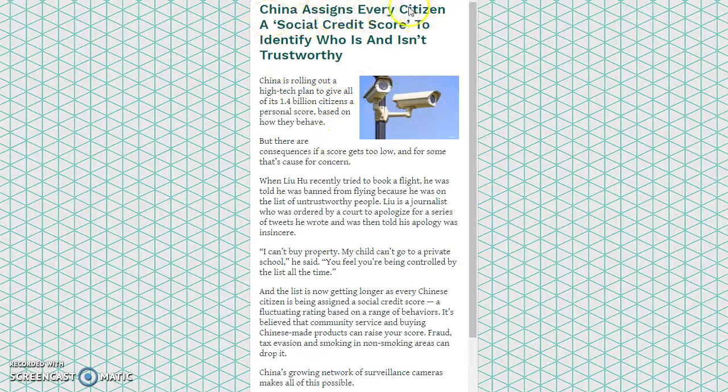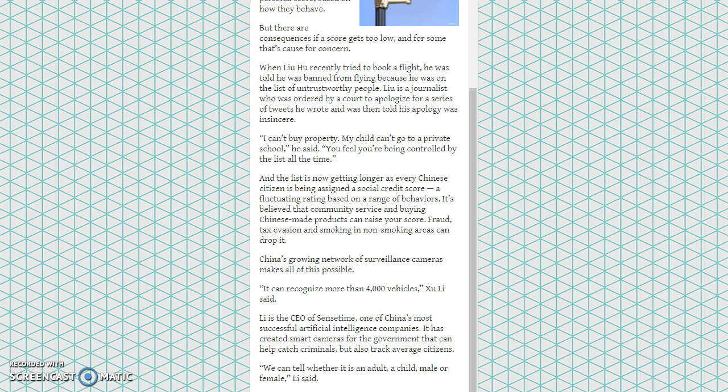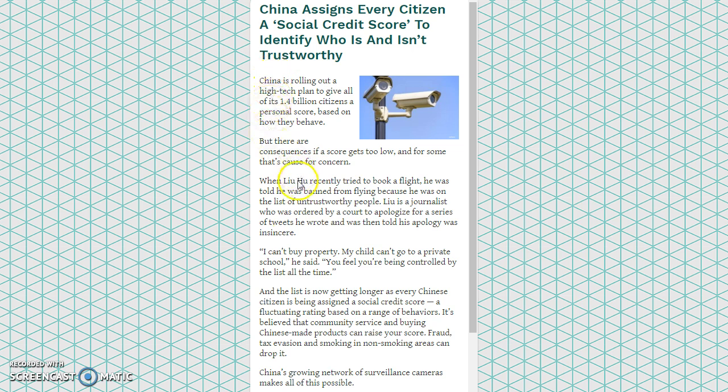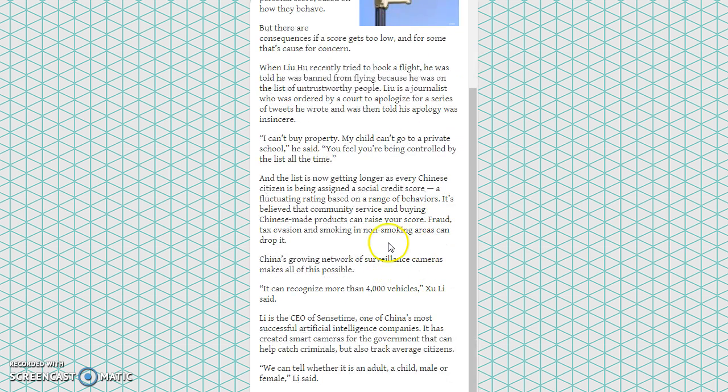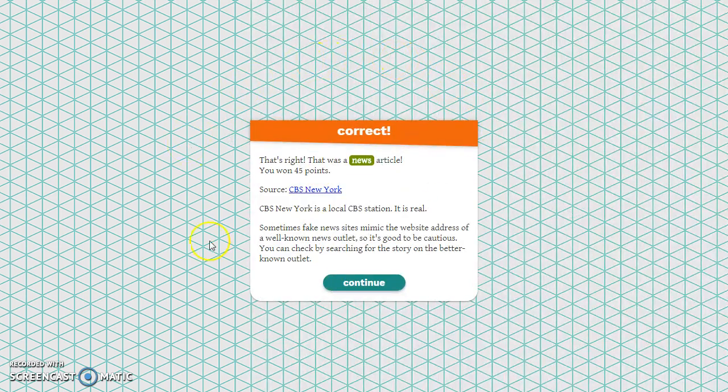China assigns every citizen a social credit score to identify who is and isn't trustworthy. Let's see what our source is. CBS New York. Does that sound real? Let's look through the article and look at the picture. I think this is real. What do you guys think? All right, let's see if it is real. Let's press our green check mark. Correct! Okay, great job, everyone.